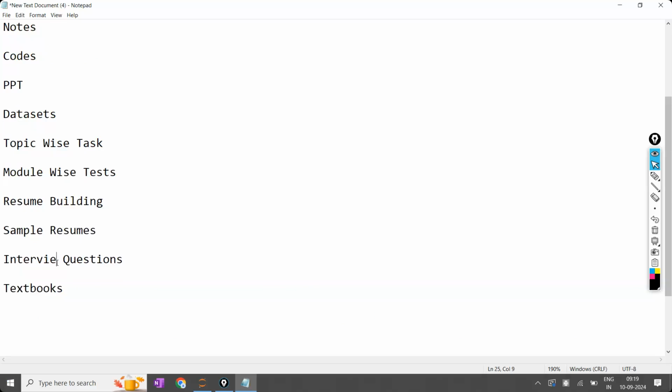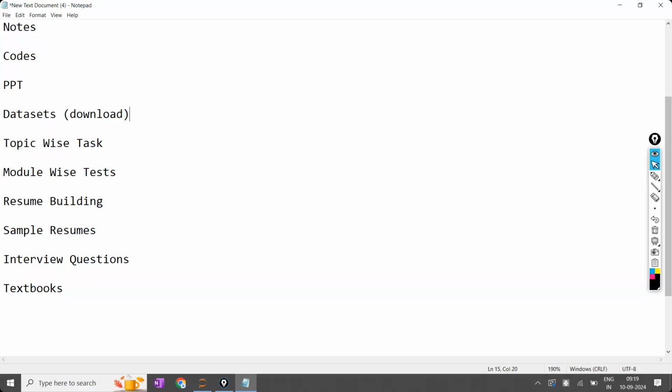Each and everything is not possible to download except this one. Only this has the download facility. Only the data set can be downloaded, because once the data set is downloaded, we can load the data and execute it. Other than this, none of them you can download. Tasks you cannot download, tests you cannot download, none of them.